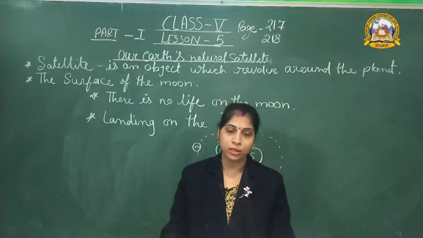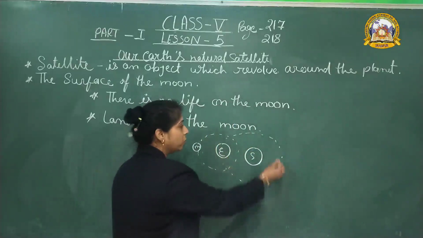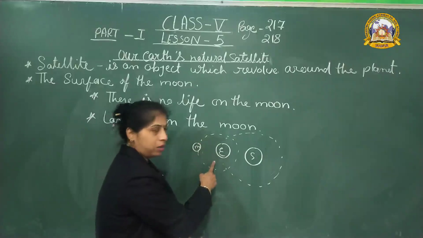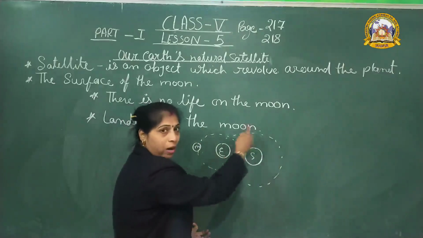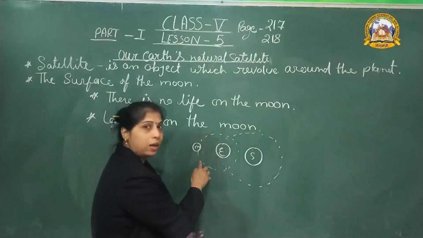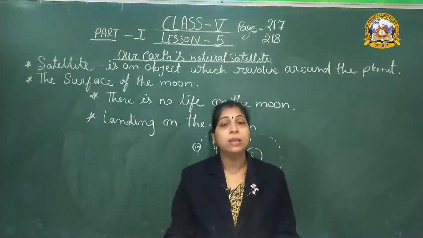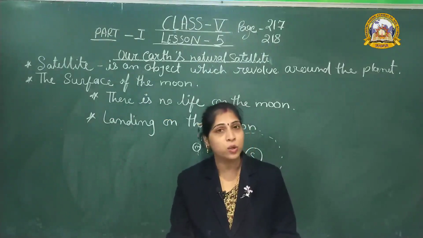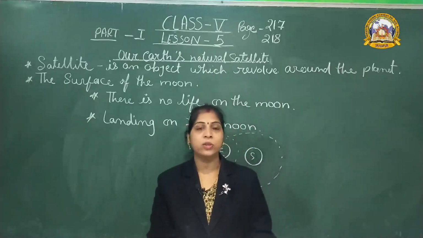Students, you already know these things: Earth revolves around the sun and the moon revolves around the earth. Again, I am repeating this statement: Earth revolves around the sun and the moon revolves around the earth. So, the moon is the Earth's natural satellite.